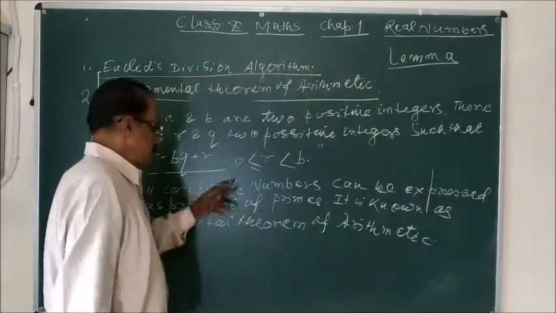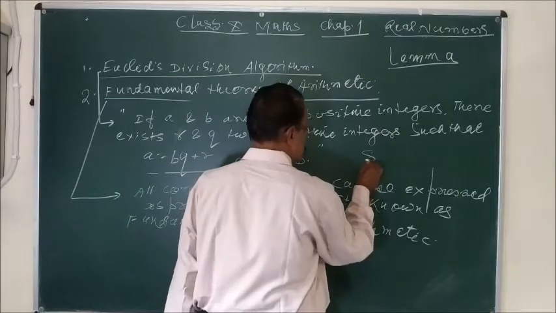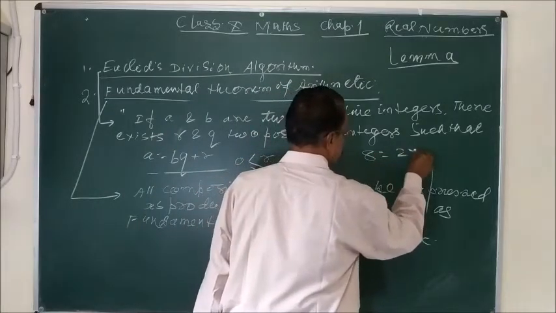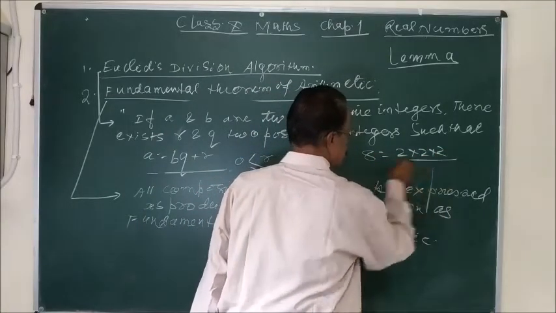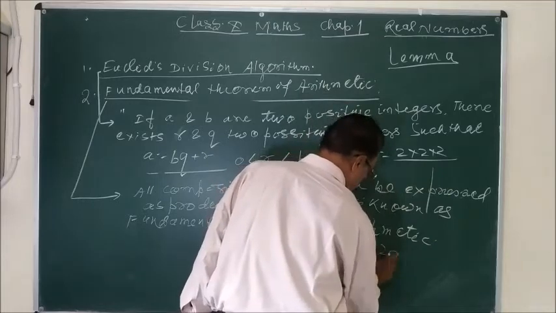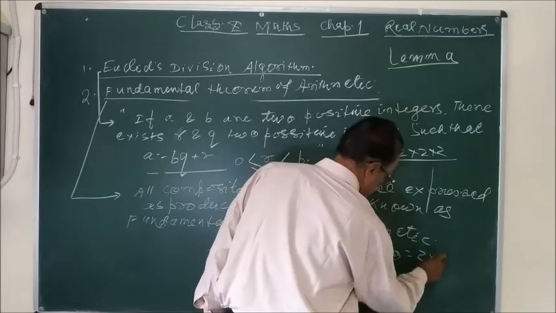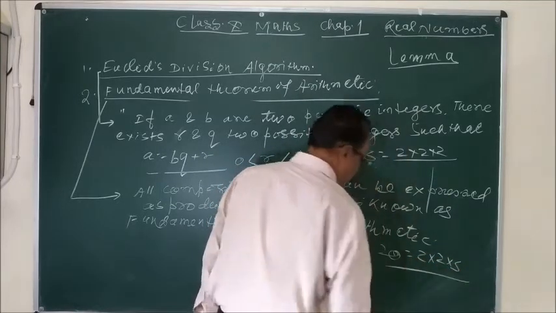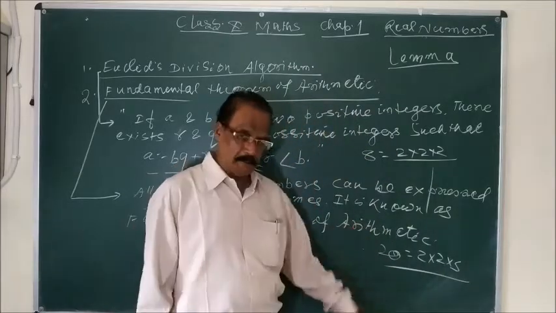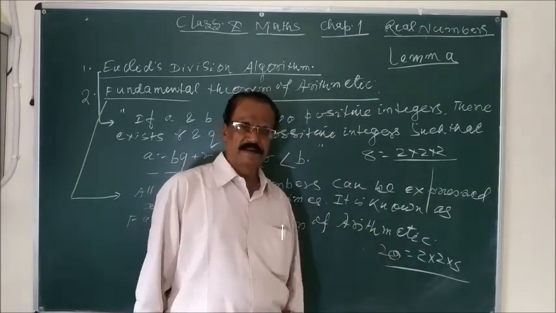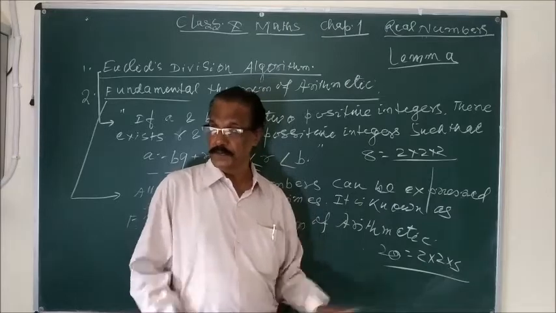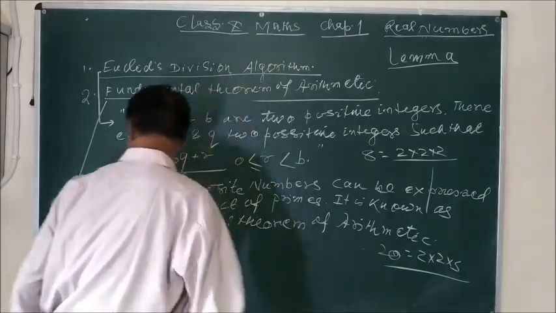So all the composite numbers, suppose 8 is a composite number, you can express as a product of primes. Suppose this is 20, you can express it as 2 into 2 into 5. What do you observe? 20, a composite number, is expressed as a product of primes. This is the fundamental theorem of arithmetic.